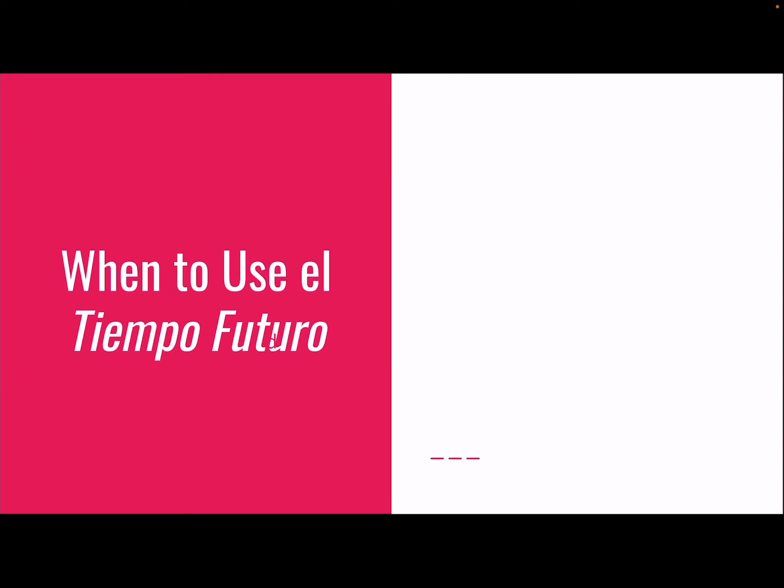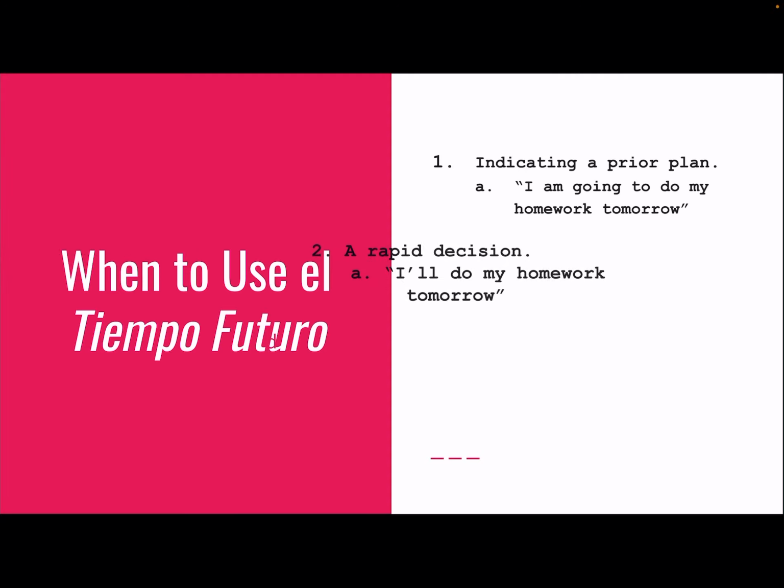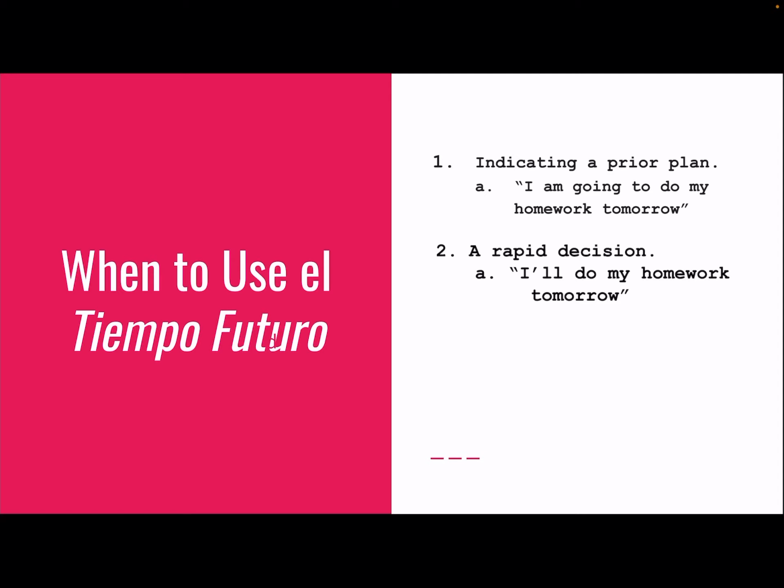So, finally, when to use el tiempo futuro. The first time you can use the future tense is indicating a prior plan. So, for an example in English, I am going to do my homework tomorrow. You're going to do something tomorrow, indicating the future. A second example could be a rapid decision. I'll do my homework tomorrow. So it's a decision that you're going to make in the future. Third, a promise. I will do my homework tomorrow. So that you're willing to do something that you have not yet done, which is still technically in the future.